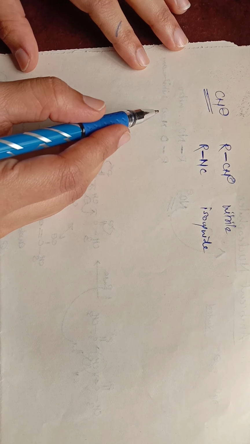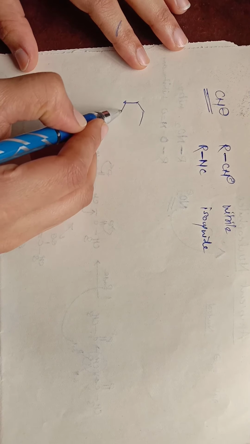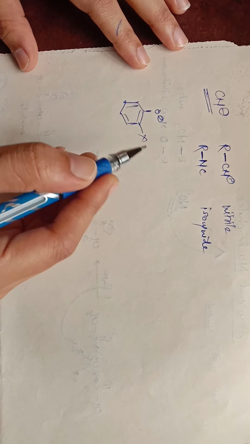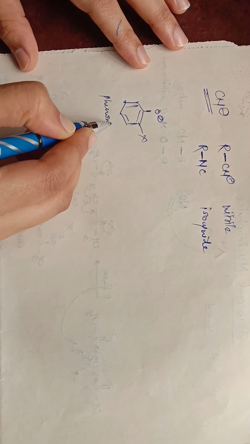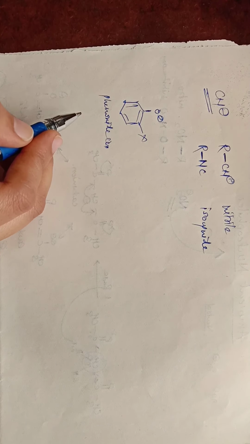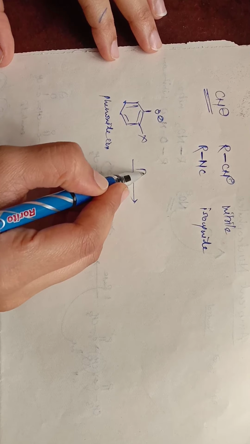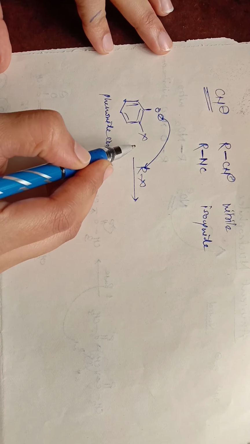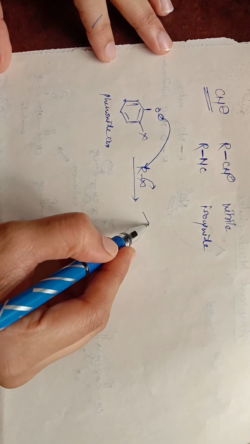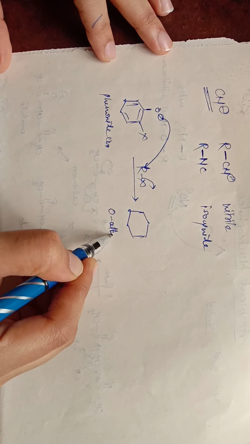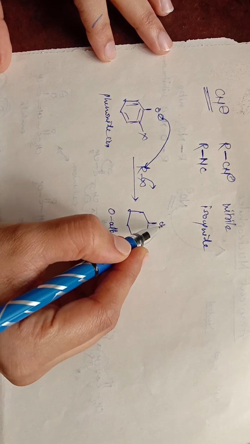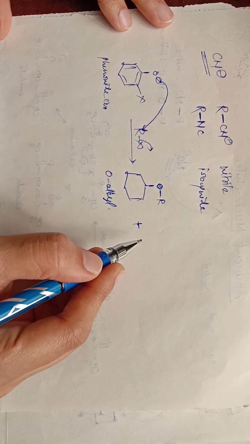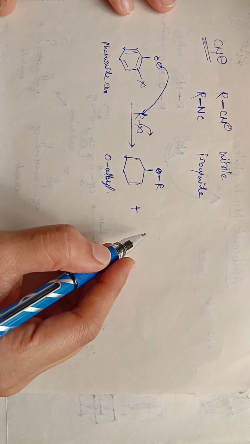Suppose we have the phenoxide ion, a structure like this, O minus, and this RX. This phenoxide ion also may act as an ambident nucleophile. Suppose we react this with an alkyl halide: this oxygen may act on this R group, and X minus will be eliminated out. So you will get a product of O alkylation, means there is a substitution on oxygen. And the second possibility is you will get a product like this.